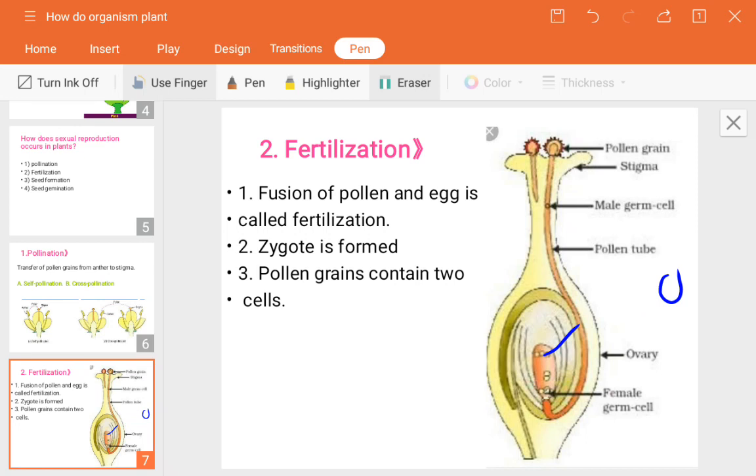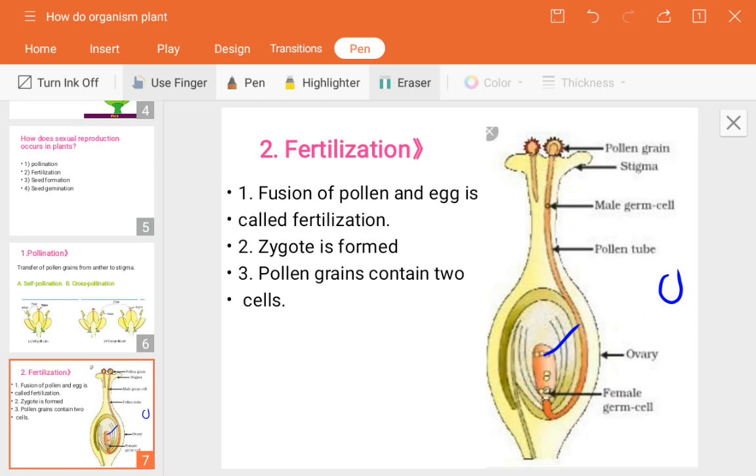Next, the other male gamete fuses with the egg cell and forms the zygote that gives rise to the embryo and, in future, plants. As I told you, when the pollen grain sits on the stigma, it produces a pollen tube and two male nuclei. One will fuse with the egg cell to form a zygote. The other one fuses to form a triploid structure, that is the endosperm, and the other will be the zygote.